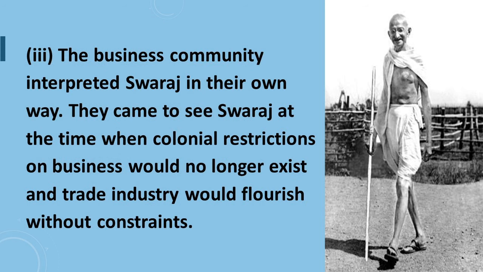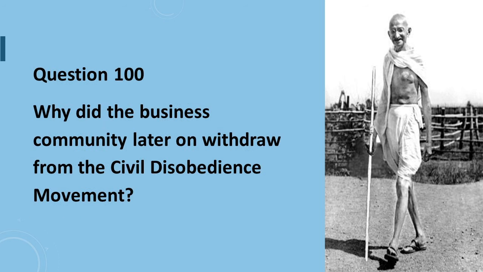Point number 3 is, the business community interpreted Swaraj in their own way. They came to see Swaraj as the time when colonial restrictions on business would no longer exist and trade and industry would flourish without constraints.